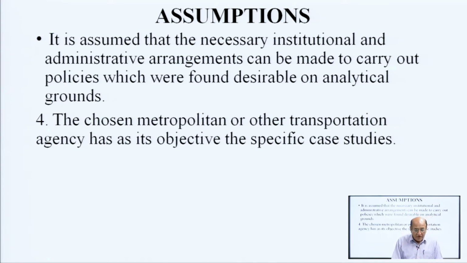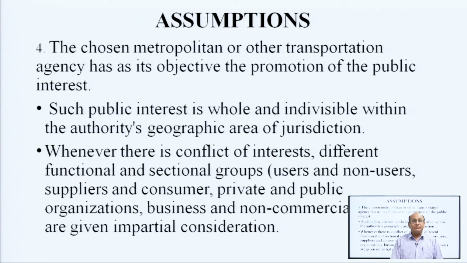The chosen metropolitan or other transportation agency has as its objective the promotion of the public interest.